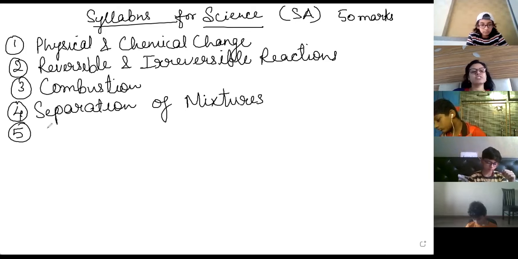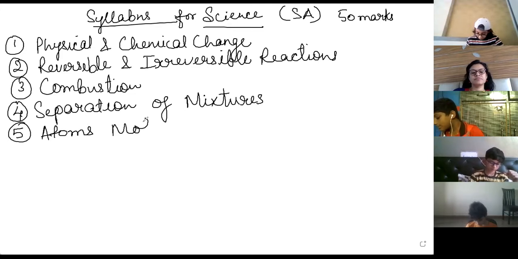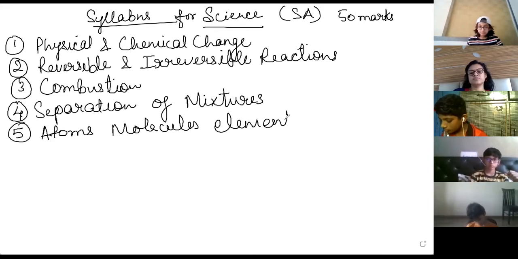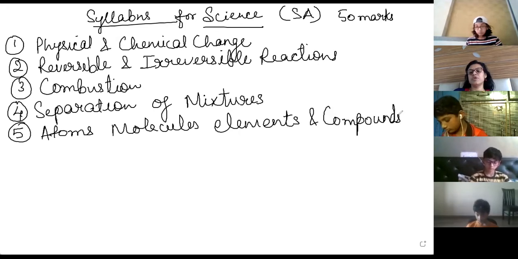Okay, last what we were doing, atoms. Their definition, and in this you will have to draw the structure of atom.